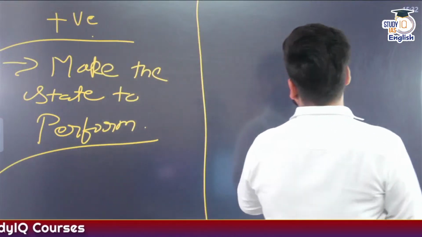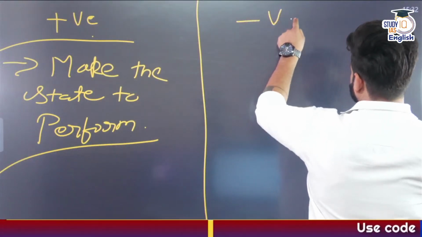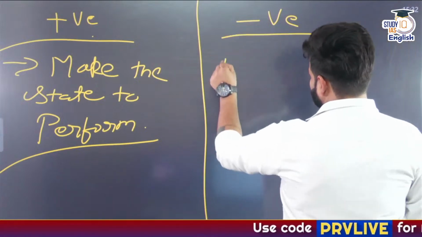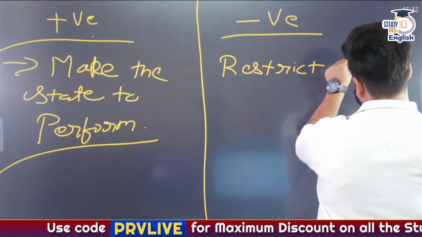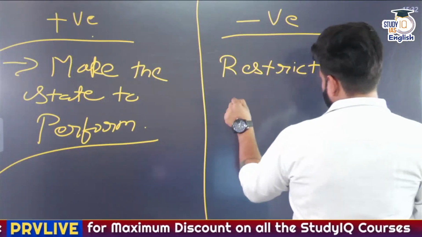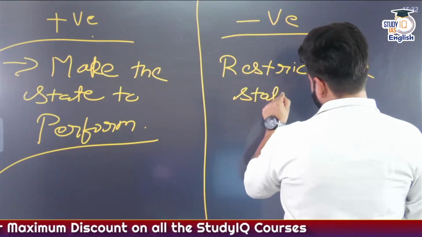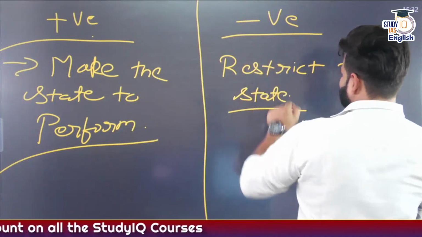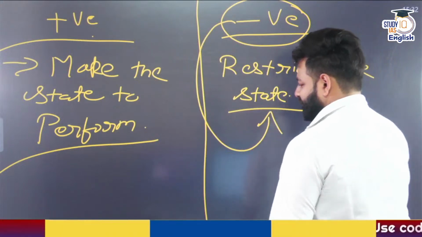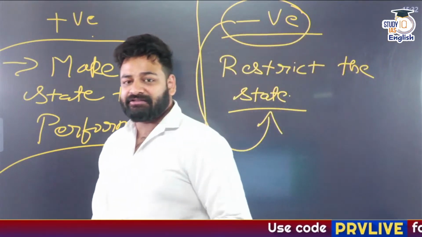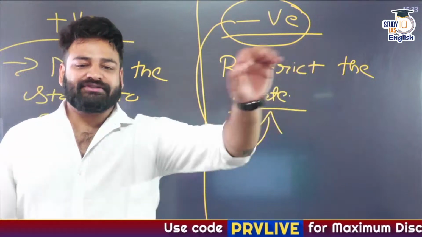Whereas fundamental rights are negative as they restrict the state, they restrict the autonomy of the state. So this is negative, but negative for the state only. Whereas DPSPs do make the state do a task.